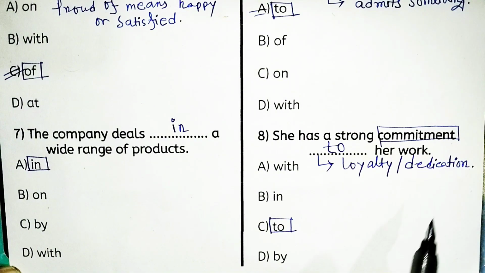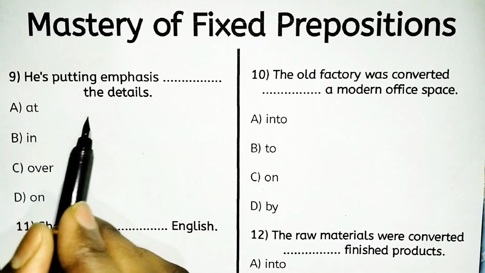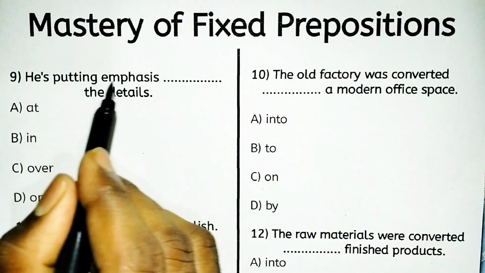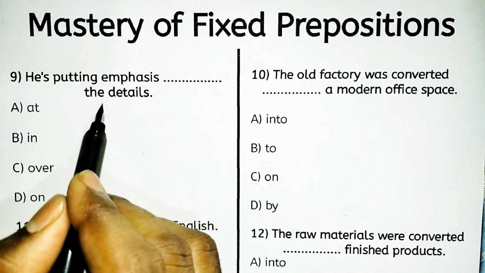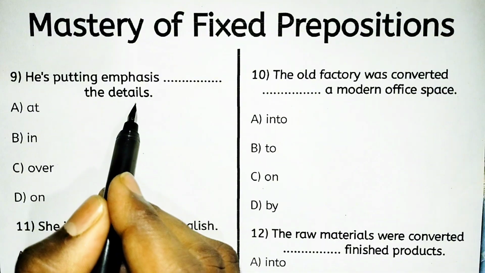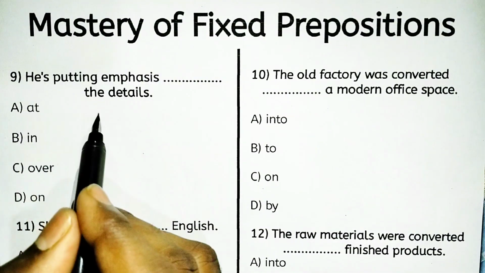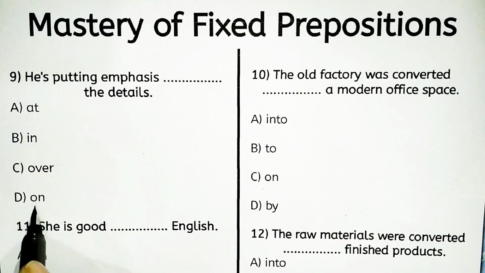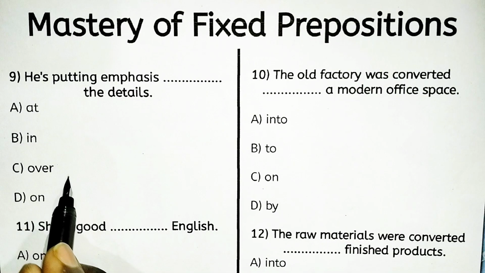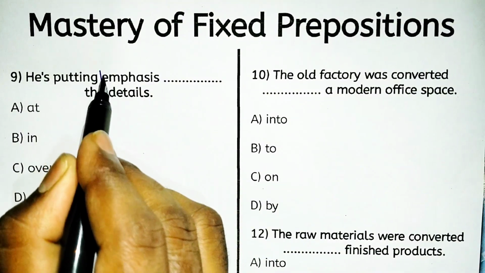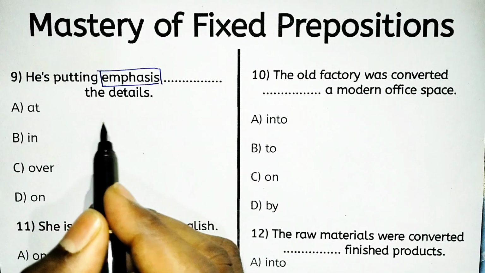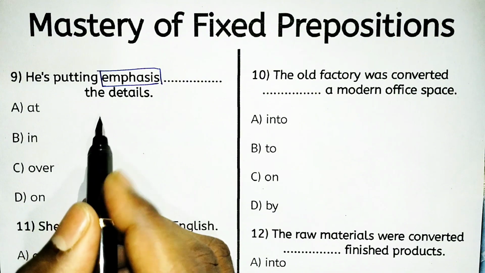Okay, here is the next page. Look, he is putting emphasis dash the details. So emphasis at the details, emphasis in the details, over the details, or on the details. Which one is the right fixed preposition? So look, emphasis always takes the preposition on.